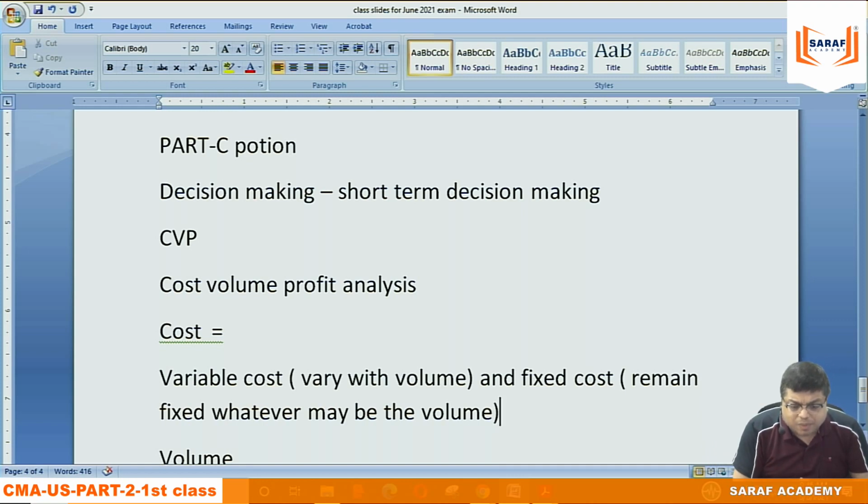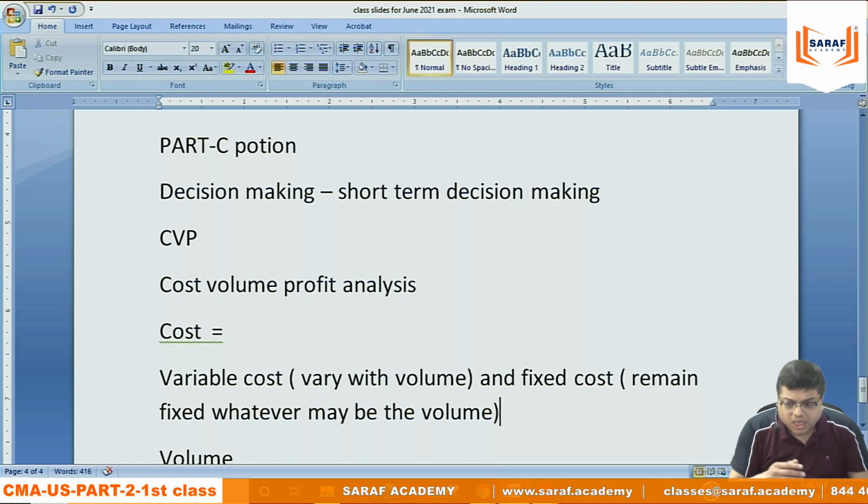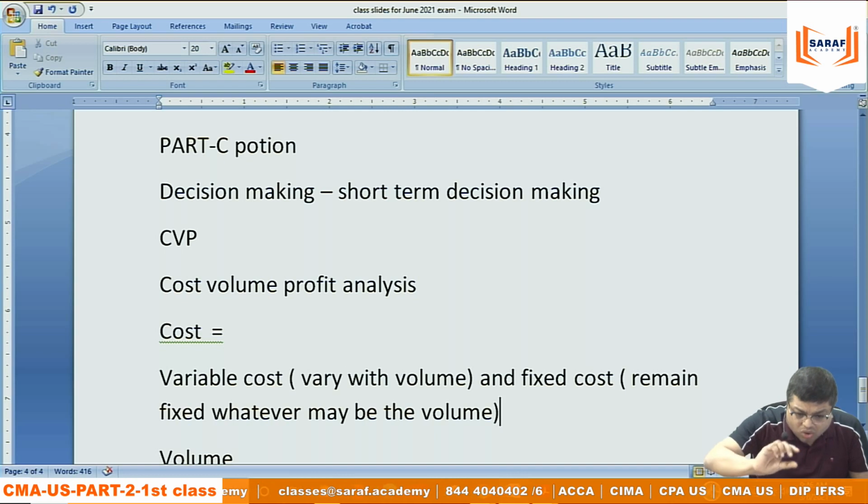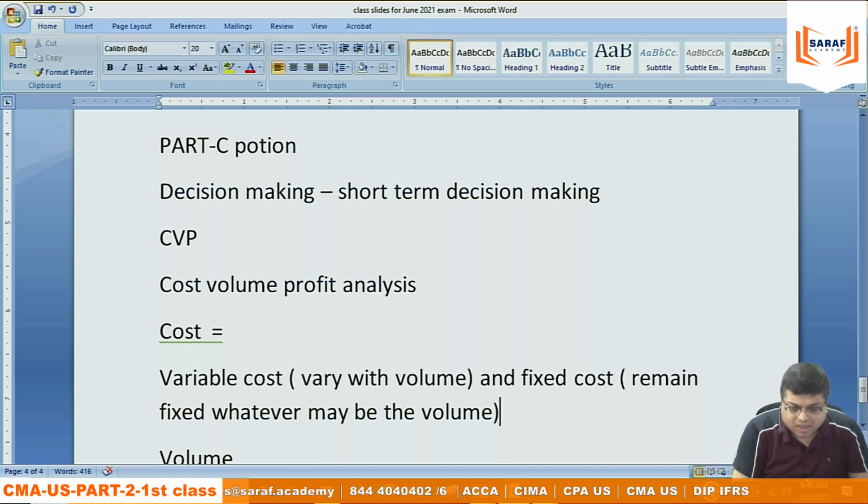The variable expenses are those expenses which will vary, which will change by change in the production, by change in the output. If your output goes up, the variable cost goes up. If your output goes down, variable cost goes down. So the volume and variable cost are proportionately related. Volume means production and sale quantity. The variable cost is directly proportional to volume.